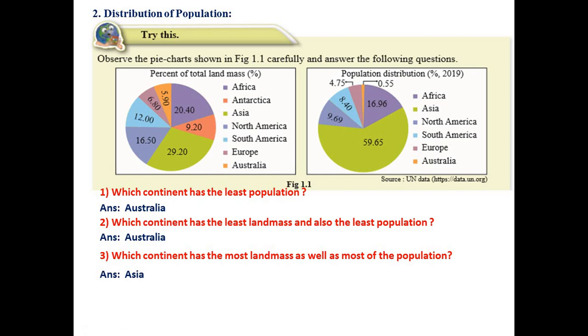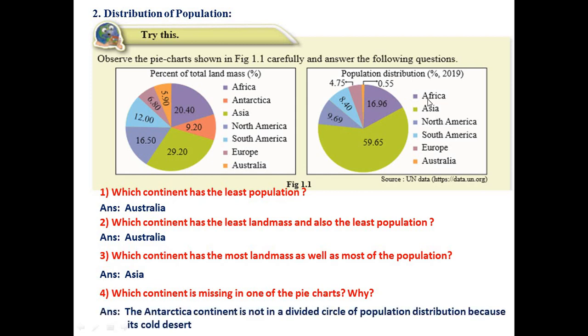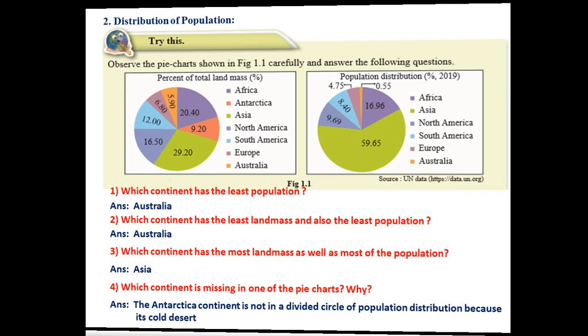Answer is Asia. Which continent is missing in one of the pie charts and why? Answer: the Antarctica continent is not in the divided circle of population distribution because it's a cold desert.